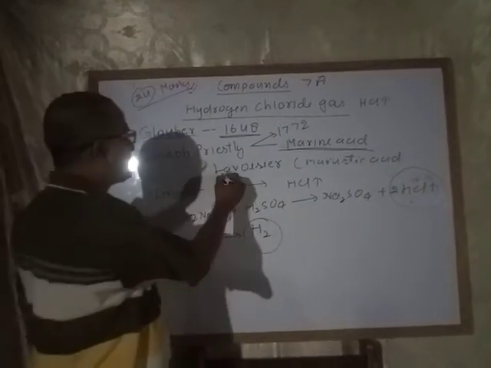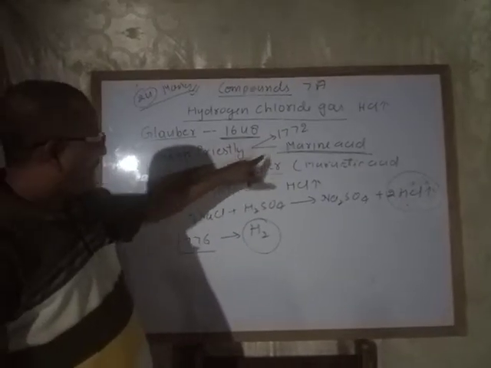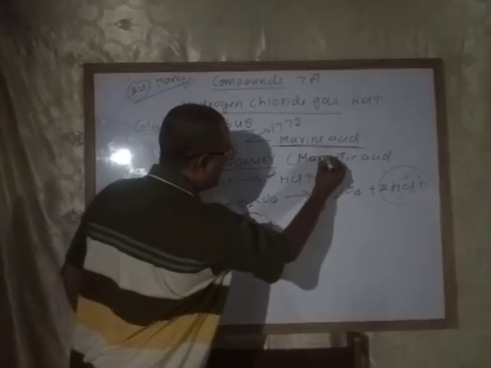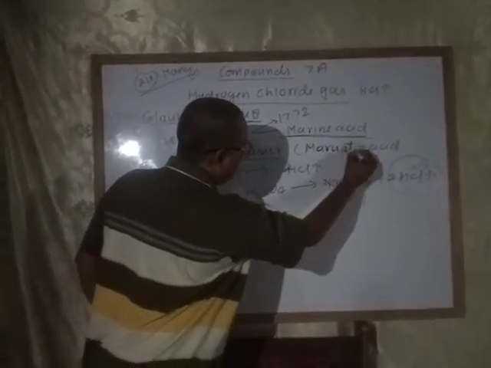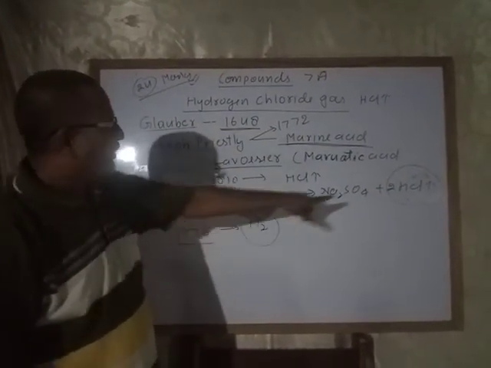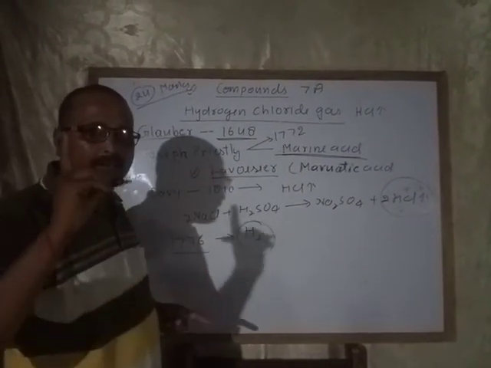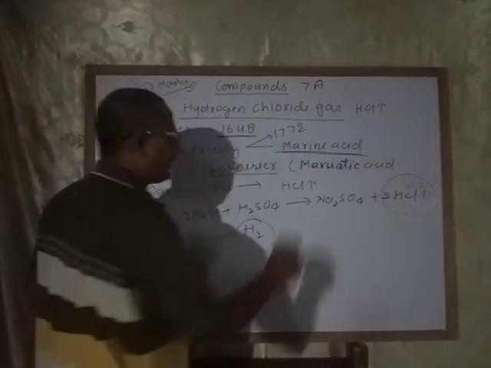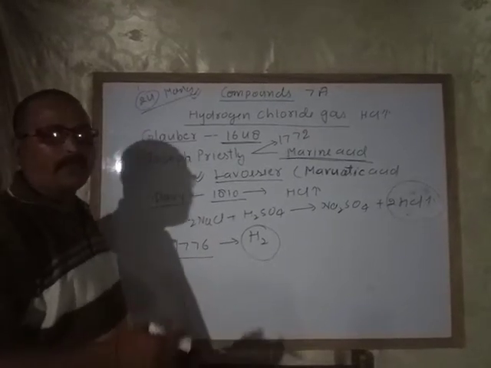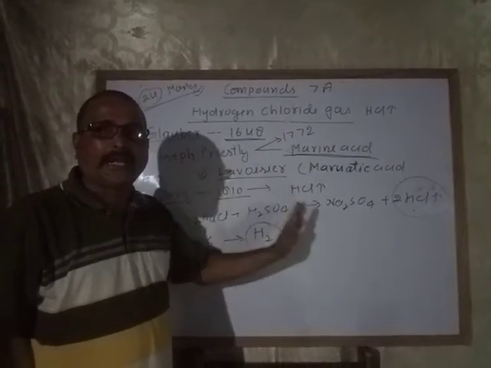Afterward, Lavoisier, the father of modern chemistry, said the name of this gas is muriatic acid. But in 1810, Davy studied the composition of this gas and named it hydrogen chloride gas.